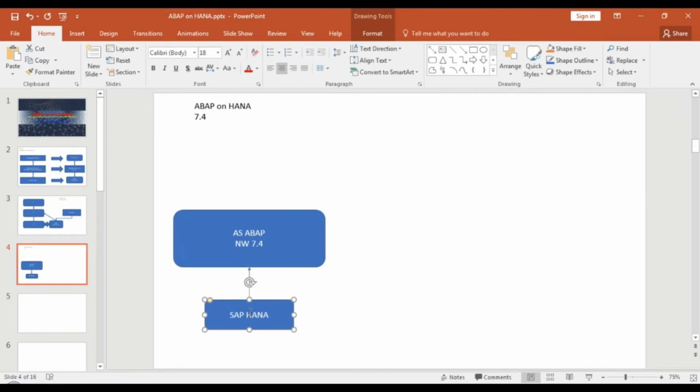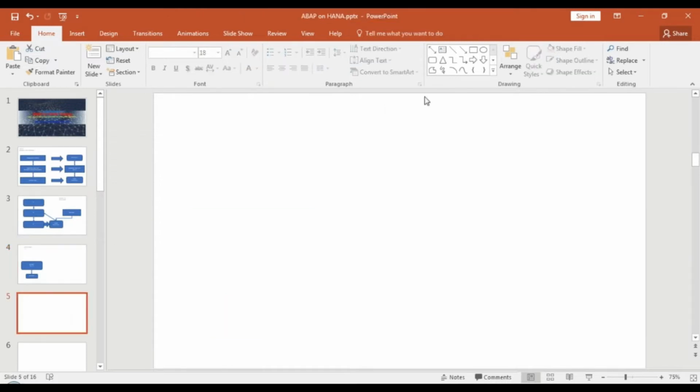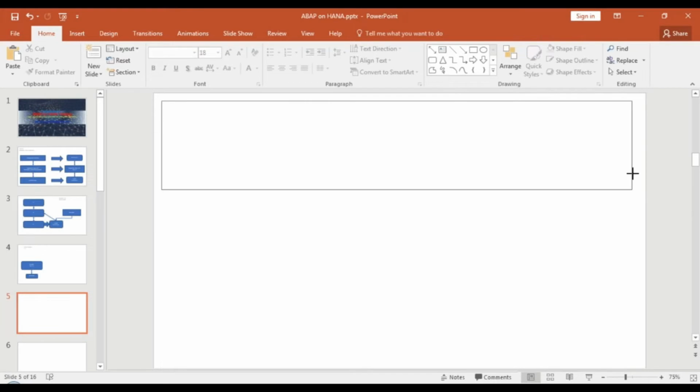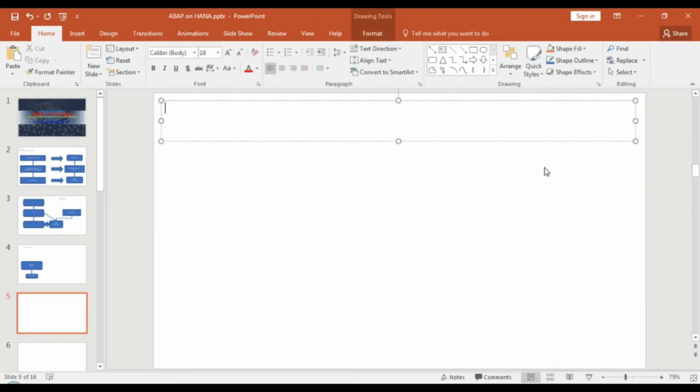What is the advancement done by SAP in this unit, which makes it possible to perform calculations much faster? To explain that, let me quickly ask one question to all the ABAPers. Can you tell me the database table name which stores the sales document information?